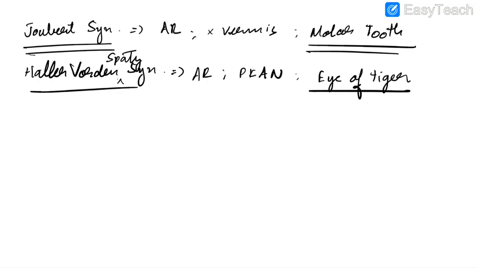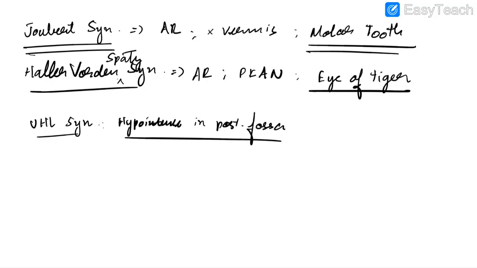Now let us discuss about von Hippel-Lindau syndrome. The CNS manifestations include hemangioblastoma of cerebellum, which appears as hypointense lesion in posterior fossa. This indicates hemangioblastoma of cerebellum, which is seen in von Hippel-Lindau syndrome.